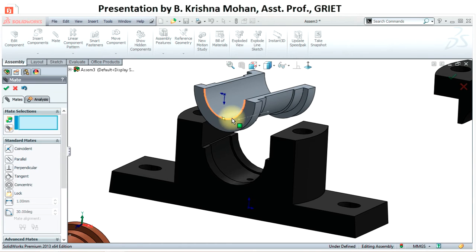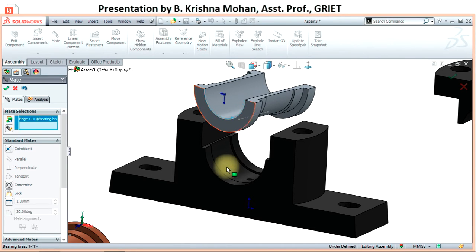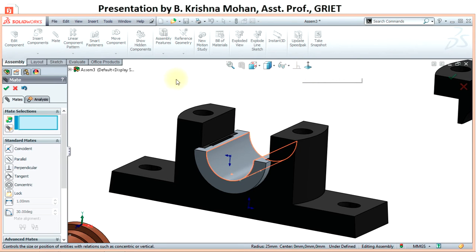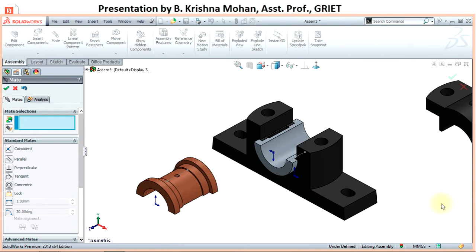Select the circular edge of the bearing brass and the circular edge of the base, and you can apply concentric relation and say OK. Let us have relations between the bearing brass 1 and the bearing brass 2.